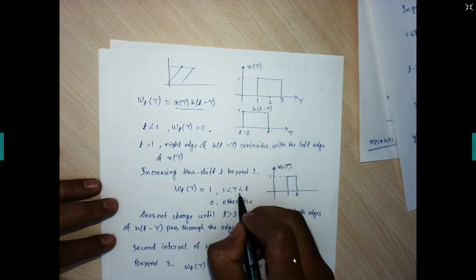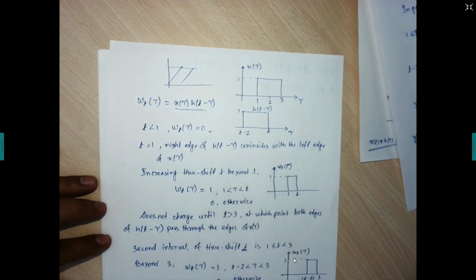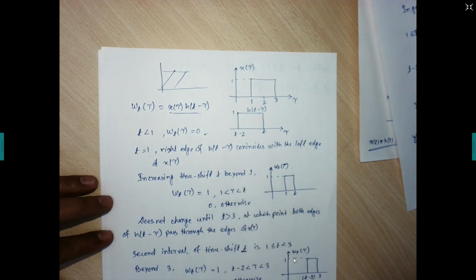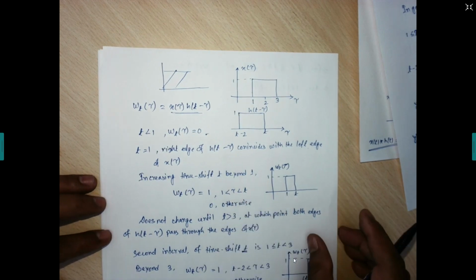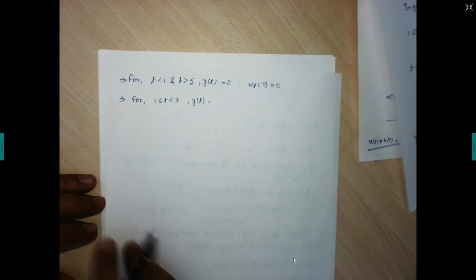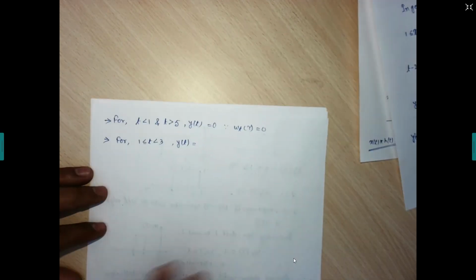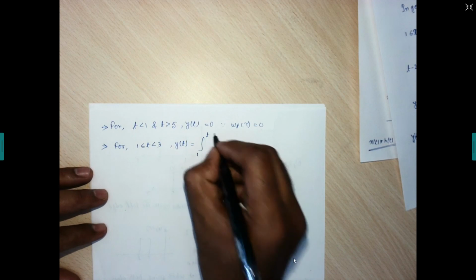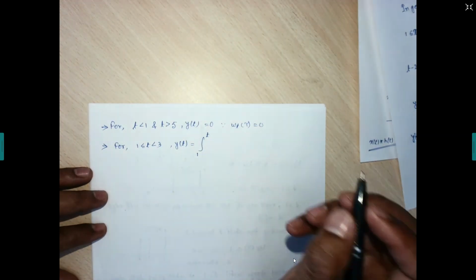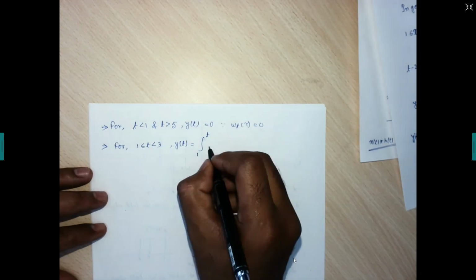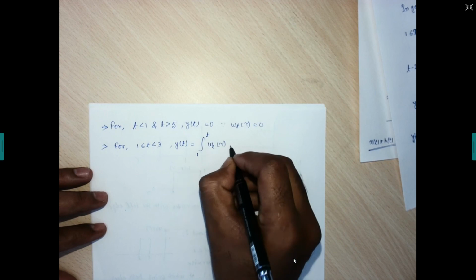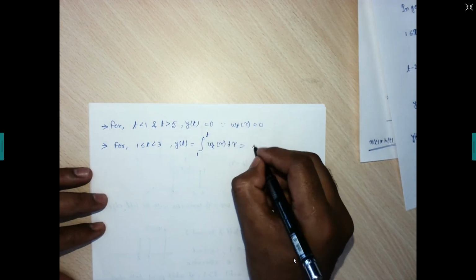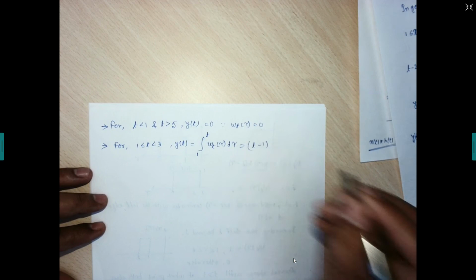This t can be up to 3. So starting from 1 and going up to t, isn't it? So we take the integration from 1 going up to t, maximum t is 3, of w t tau d tau. If you take this w t tau as 1, it results in t minus 1.